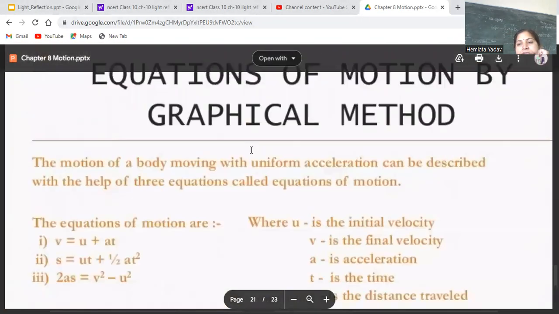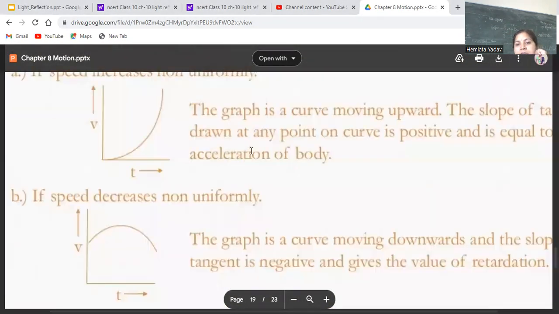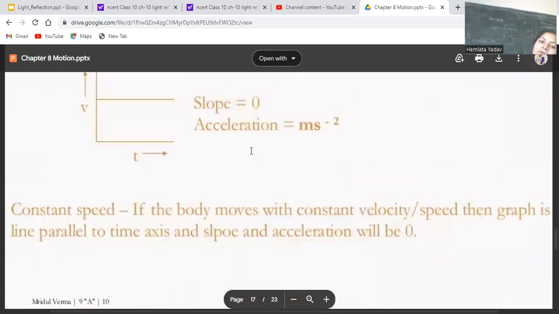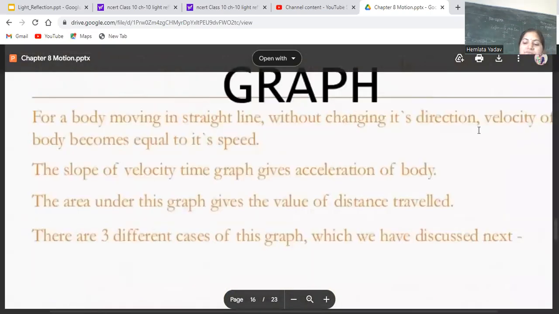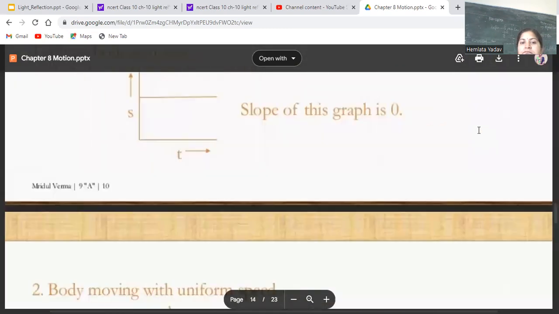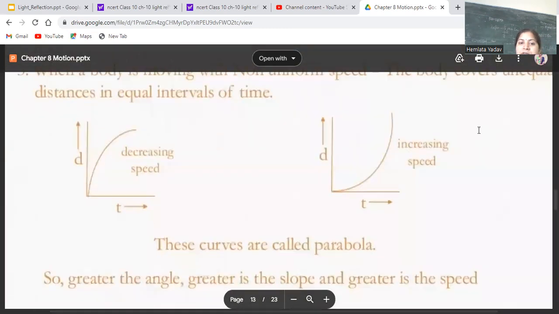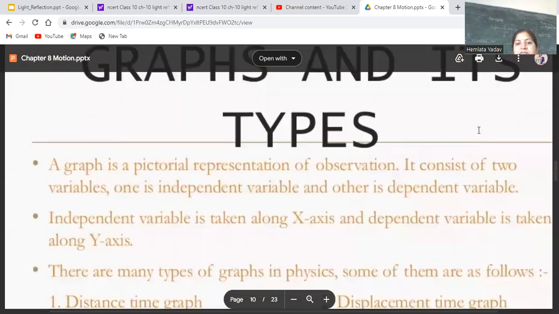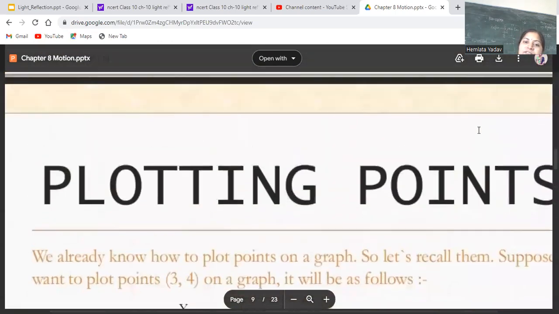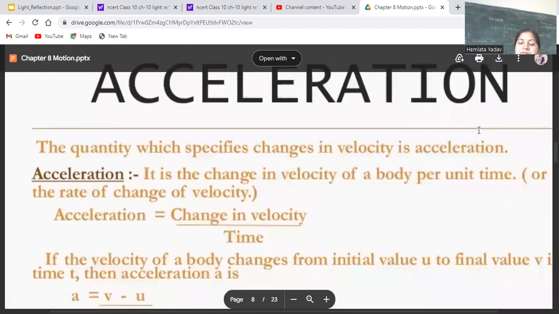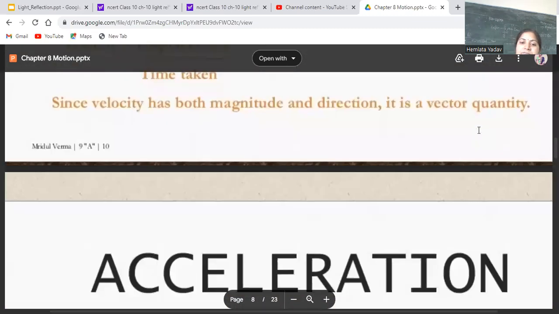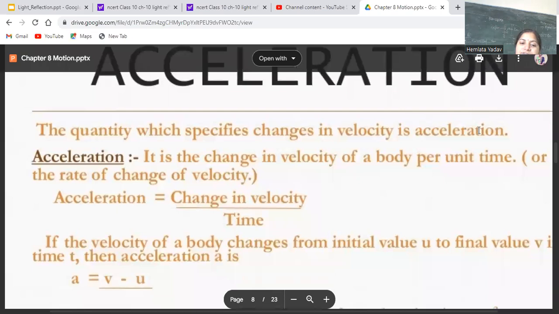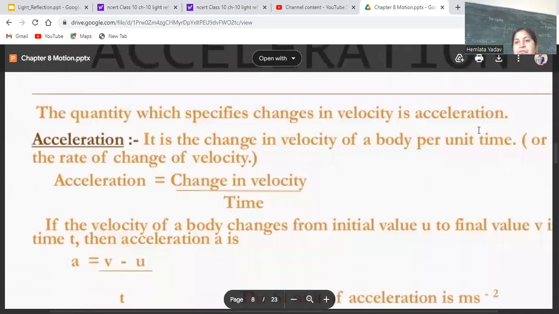So this was all the discussion about the graphs and the three equations of motion. I hope you have understood the concept, and we have also discussed velocity, displacement and acceleration, their formulas and their units. So I hope this is clear to you.